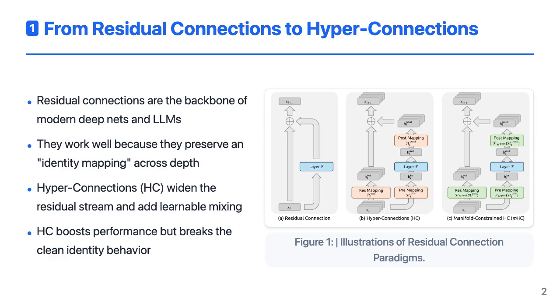Recently, hyper-connections pushed this idea further. Instead of a single residual stream, they expand it into multiple parallel streams and learn how to mix them. This richer topology improves performance, especially in large language models. But there's a catch. Once you start freely remixing these streams, you lose the clean identity mapping that made residual networks so stable in the first place.